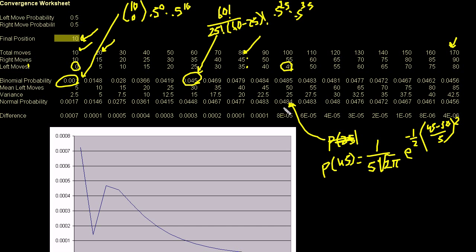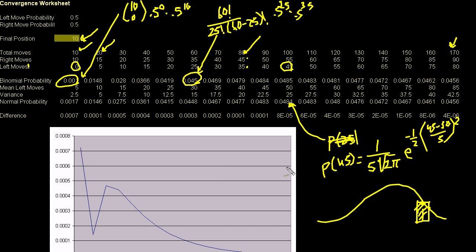You don't see that in the formula; I don't actually write times 1 to figure out the area under the curve. Remember, it's a continuous distribution function, so this right here just gives me the value. But to figure out the probability of being within a foot of it, I have to multiply it by 1. I'm approximating really. I really should take the integral from there to there, but this little rectangle is a pretty good approximation.